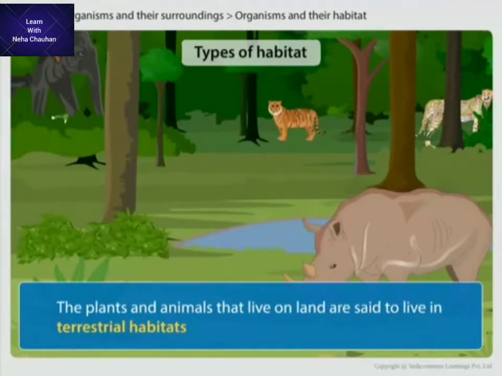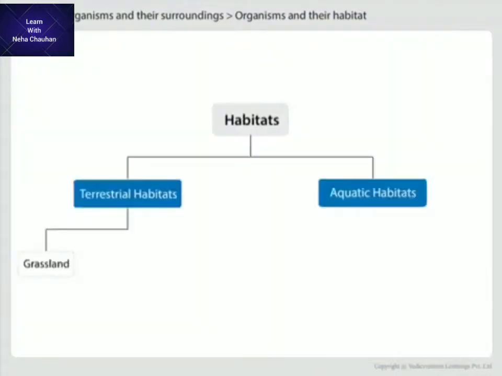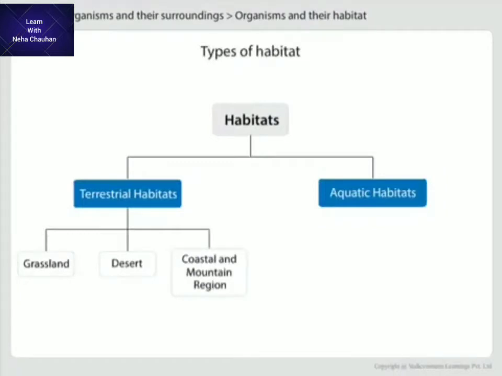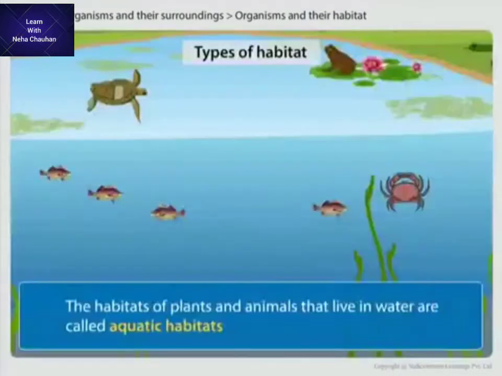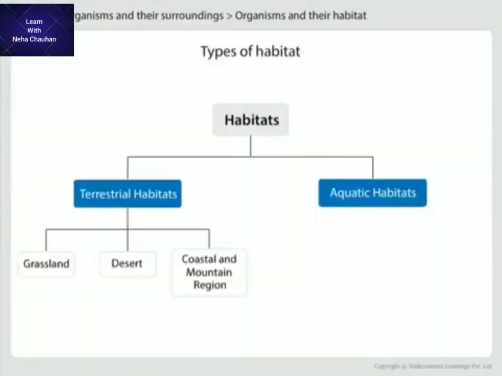The plants and animals that live on land are said to live in terrestrial habitat, like grassland, desert, coastal and mountain region. Aquatic habitat: the habitat of plants and animals that live in water is called aquatic habitat. For example, pond, lake, river, ocean, etc. Let's study them in detail.